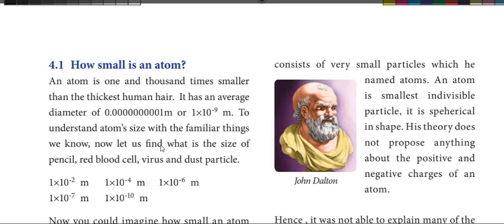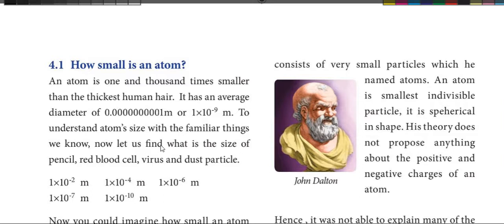Now let us compare the size of an atom. Everyone said the atom is the smallest thing. Let's compare how small the atom is. First, let's compare the atom with the thickest human hair. Which is smaller, the atom or a human hair? The answer is atom.